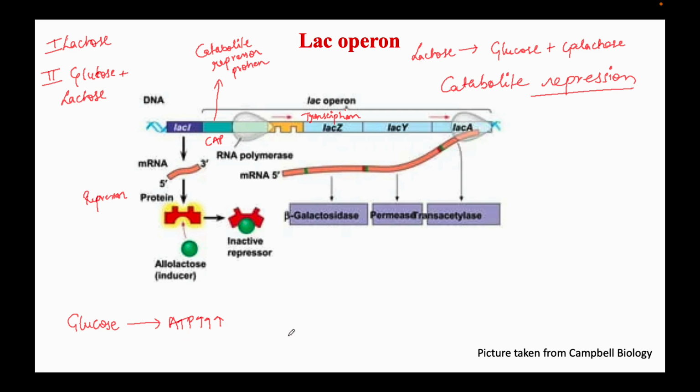And we also know that ATP levels inside the cells are balanced with that of cyclic AMP levels. So whenever ATP levels are high, cyclic AMP levels will be low, and vice versa. When cyclic AMP levels are high, ATP levels will be low. So in presence of glucose, we have the glycolysis pathway, and from glycolysis we have generation of lots of ATP